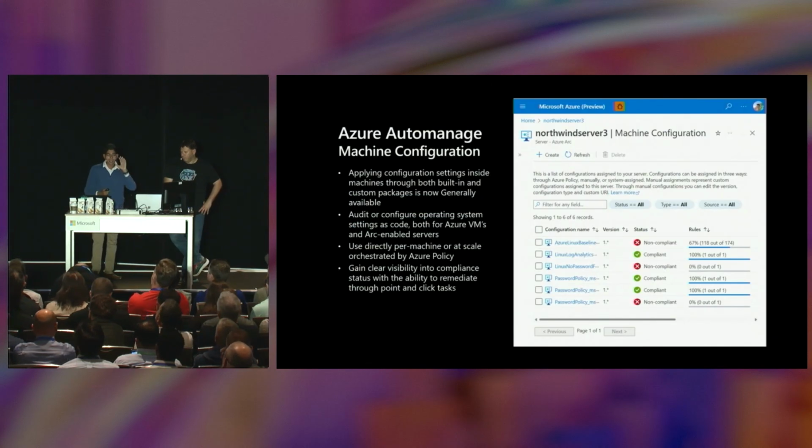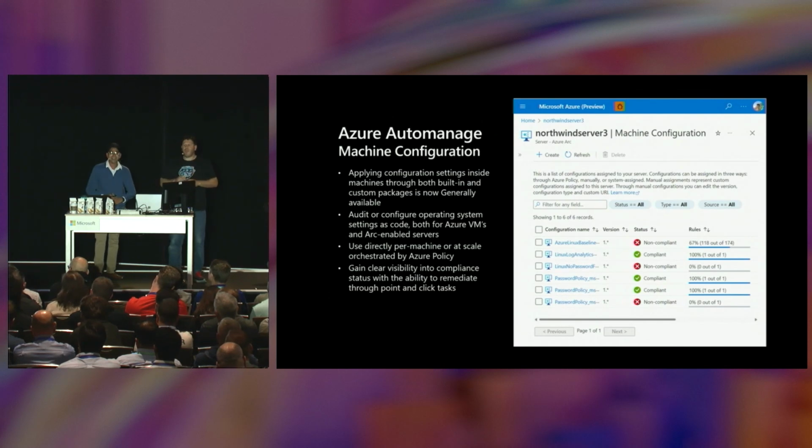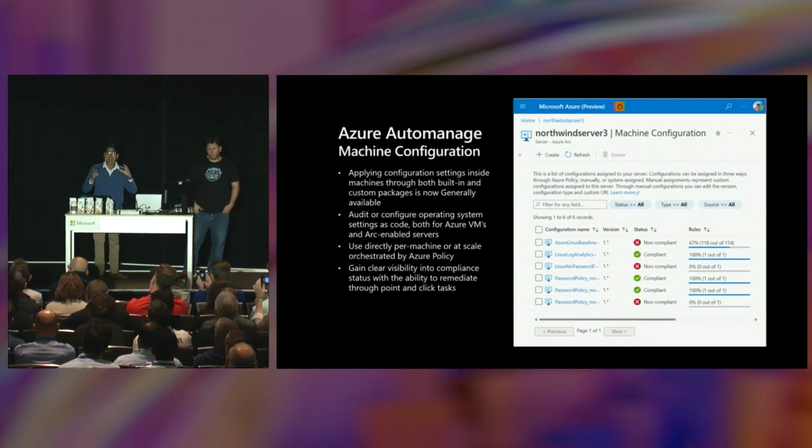So for here, I want to really highlight the capabilities of Azure Auto-Manage Machine Configuration. So some of you might be familiar with guest config or DSC. Raise your hand. All right, a really large number of people in the room, for those of us attending virtually. So with Azure Auto-Manage Machine Configuration, we actually just generally made this available recently. You have the ability to apply configuration settings in machines both through built-in and custom packages. And this includes not just auditing, but remediation capabilities.